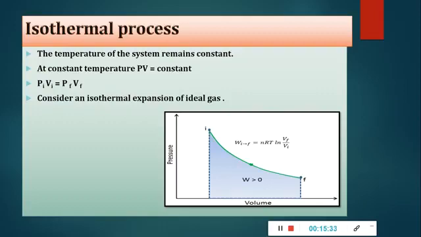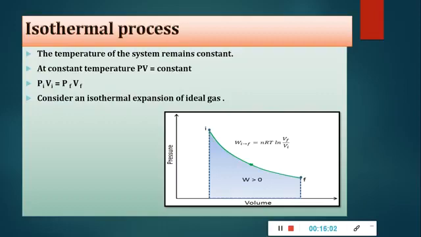So this is possible when the system is in good thermal contact with its environment and the transfer of heat from or to the system is extremely slow, so that thermal equilibrium is maintained throughout the change. If it is very fast, there will be a change in the temperature, but this process takes place very slowly, so that the temperature is maintained throughout the change. For example, melting of ice, which takes place at a constant temperature, is an isothermal process.